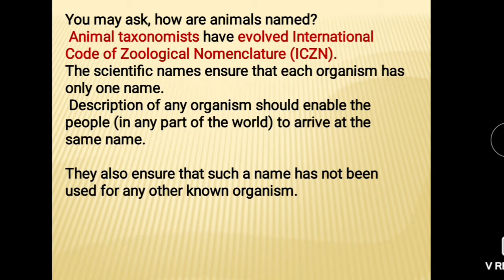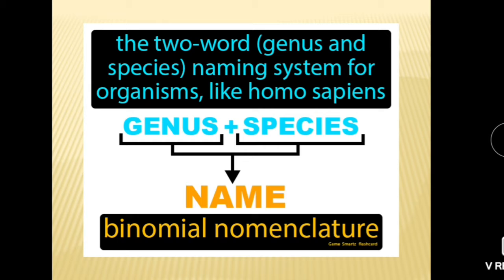It means a name used for one tree or one animal will never be repeated for another animal or plant. Here, the binomial nomenclature system was established by scientist Carl Linnaeus. Bi means two. Here, the name of the organism consists of two words.